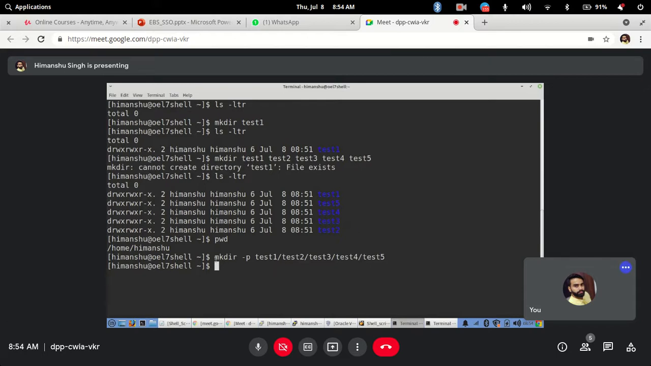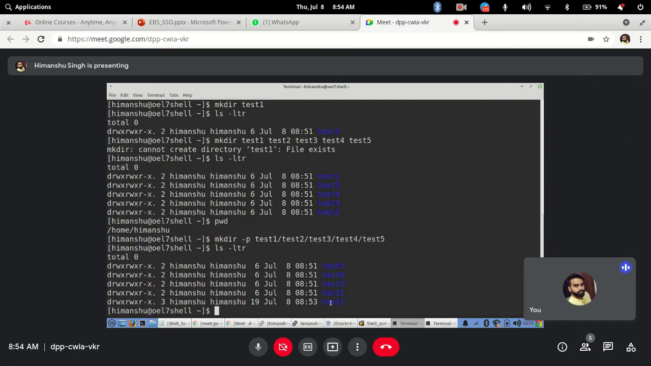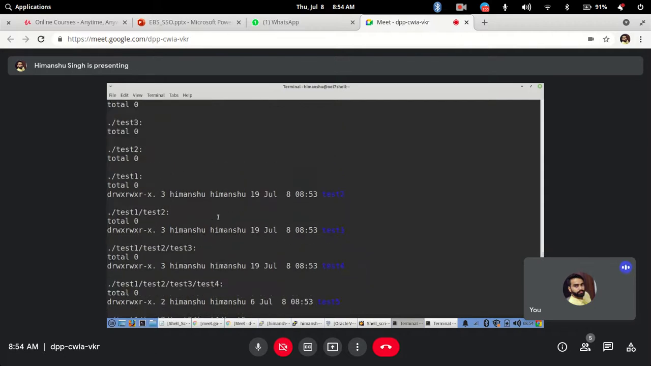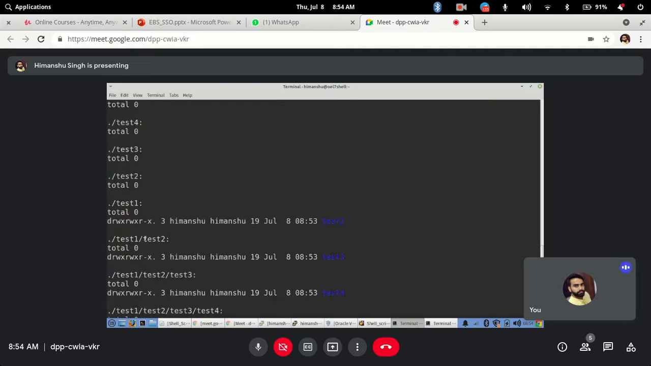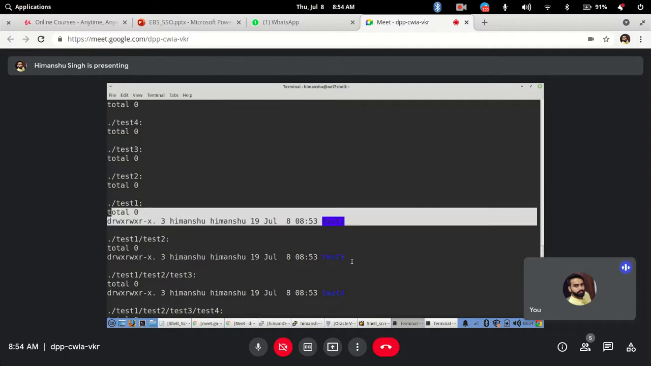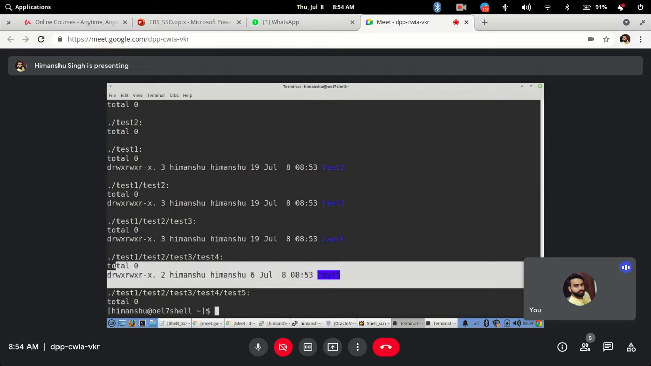Now this is done. Now if you go ahead and see it here, it will still see the same thing, but if I go inside this test1, or I will use the option that we have just now learnt, ls -lt capital R, to see recursively. So now if you see, these are the 5 directories, test5, 4, 3, 2, 1, and inside test1 you have a test2 directory. See here, test2, then in test2 we have test3, test4 and test5.